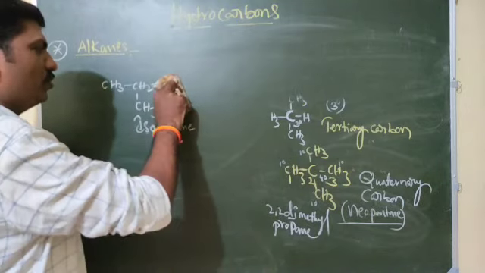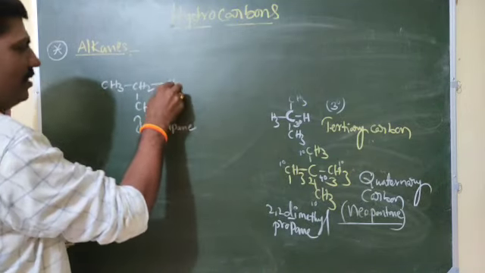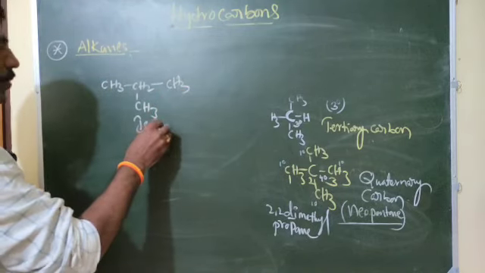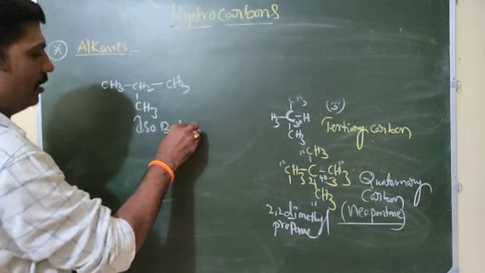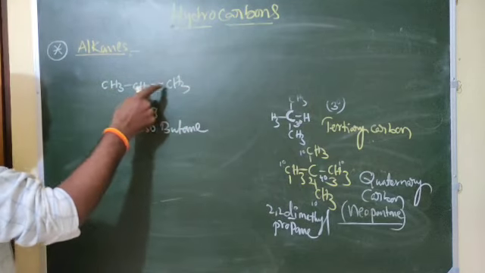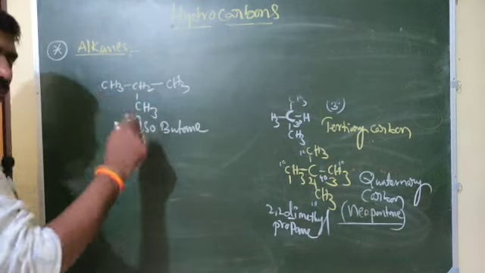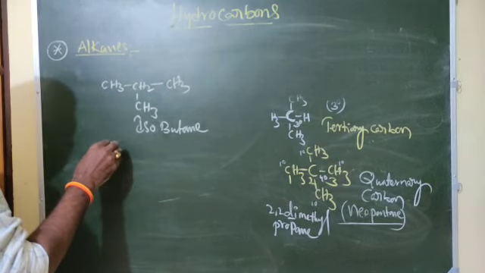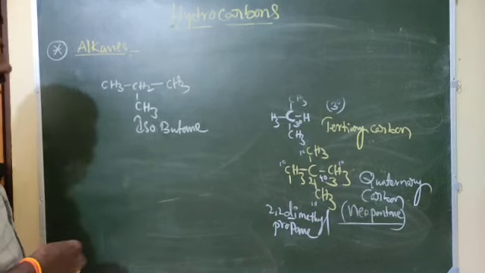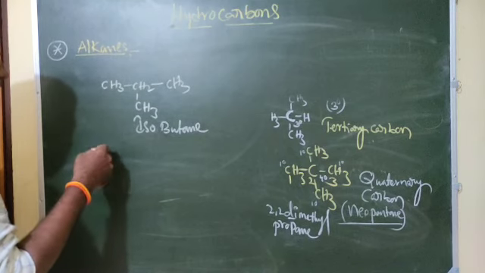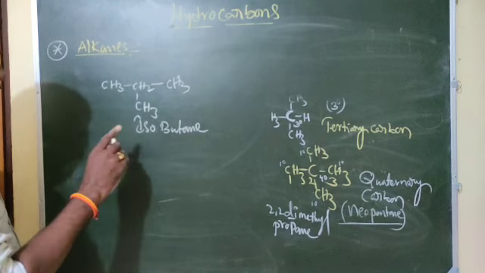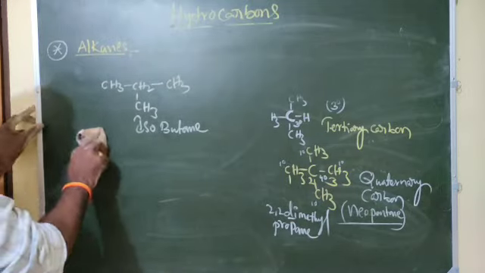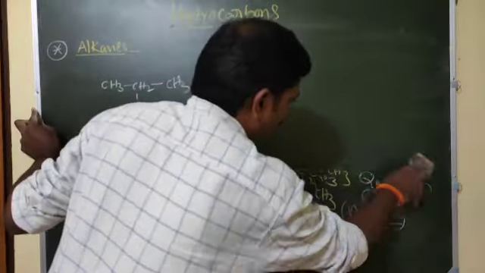Okay, iso group means like this, otherwise we will write like this, isobutane. Butane means 4 carbons. Iso means 1 carbon down is there, isobutane. Next, neopentane, isobutane. Okay, this is it. Next, I will take one example.